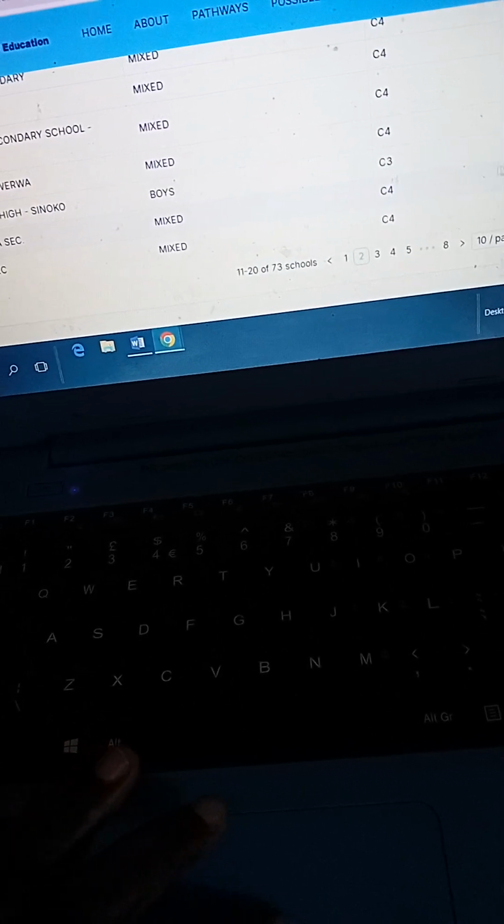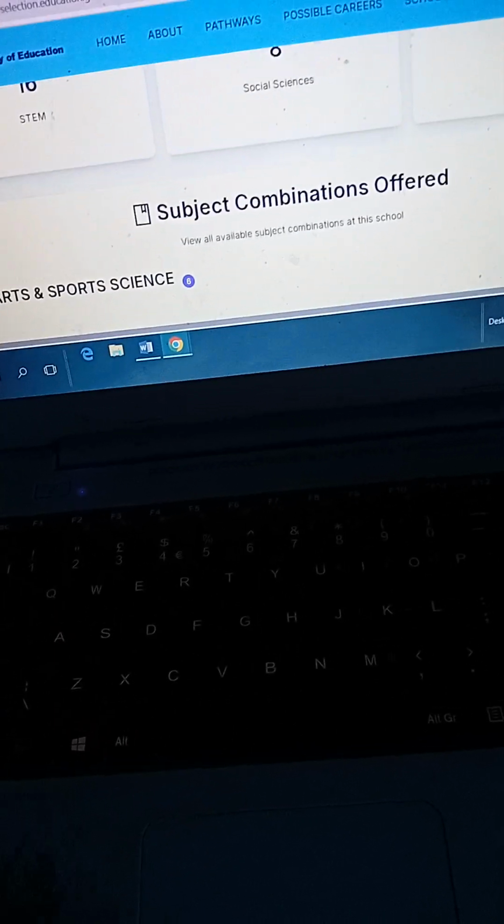So if you want details for each school, we have the cluster. Like this one, Sibanga, it belongs to cluster 4. And then we have like this one, St. Paul's Sinoko, it belongs to cluster 3. So if you want to, you can click here, see more, to view other details.